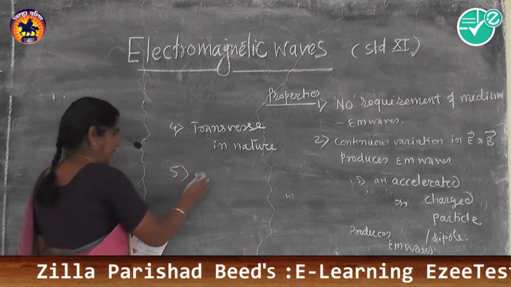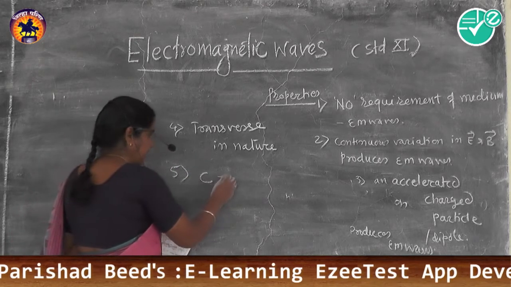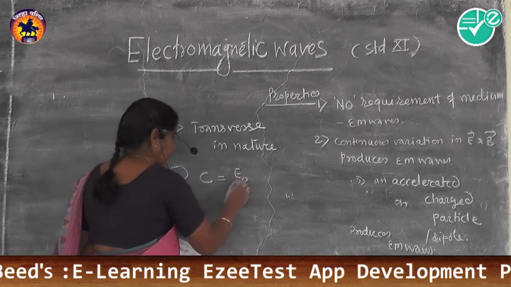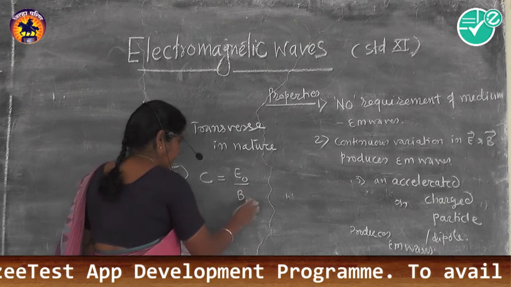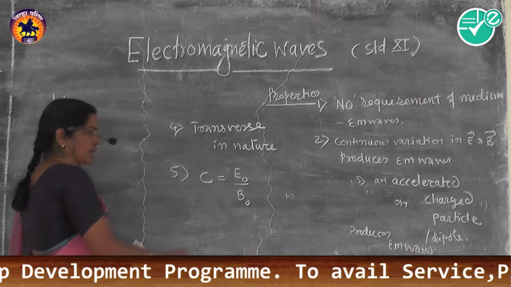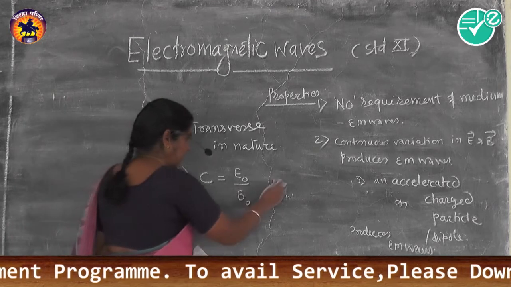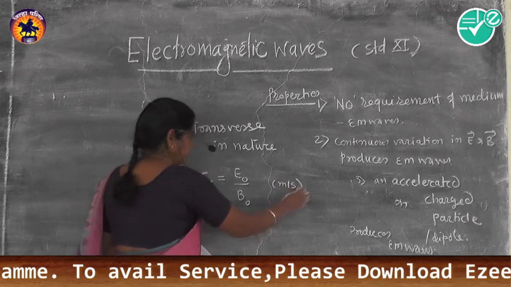At a given point, the magnitude of velocity c is given by the ratio of the maximum displacement of the electrical component to the maximum displacement of the magnetic component, with unit meter per second.